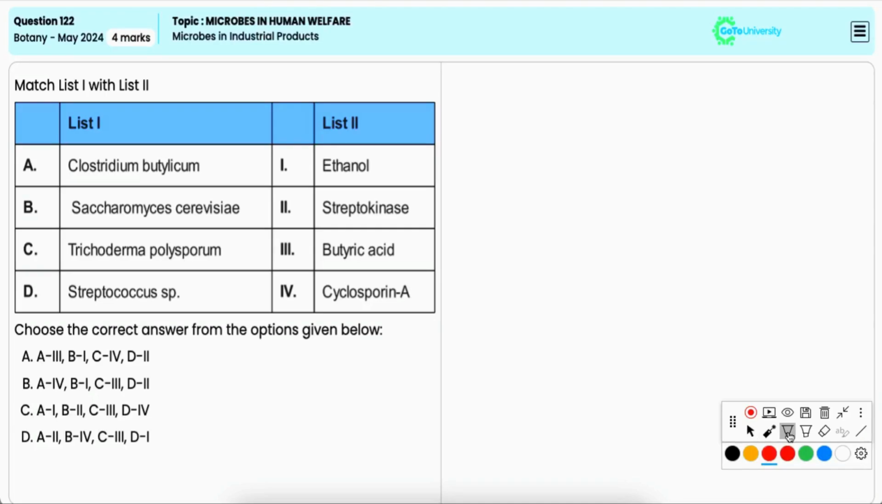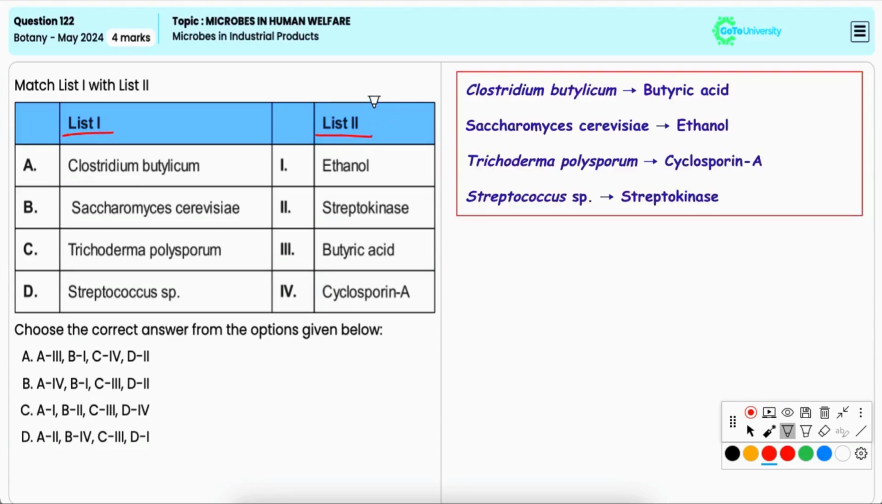In this question, you have to match the microorganisms given under list 1 with the products that they yield given in list 2. Now, Clostridium butylicum produces butyric acid, which is a key product in fermentation processes. Thus, A matches with 3.